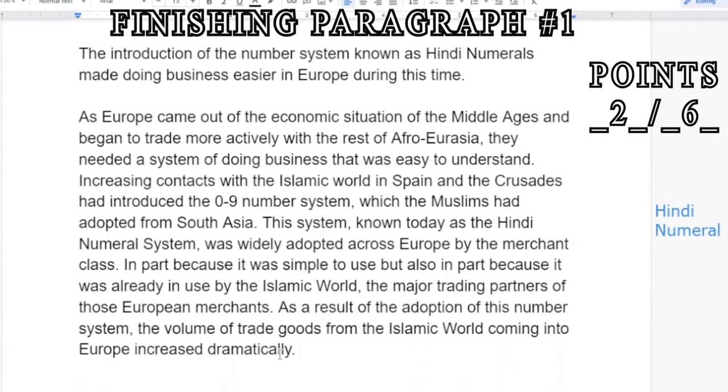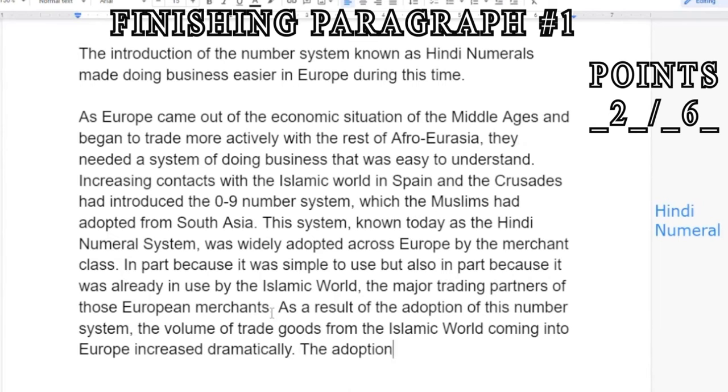Now, I know the historian in some of you might be screaming that this statement right here is a little bit too vague. And I would also argue, my professional historian in me would say that's way too vague. However, per College Board, you only need 2 specific pieces of evidence, right? But the Hindi numerals is the specific piece of evidence we're working with in this paragraph. As a result of the adoption of this number system, the volume of trade goods from the Islamic world coming into Europe increased dramatically.